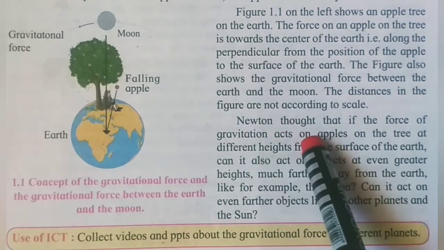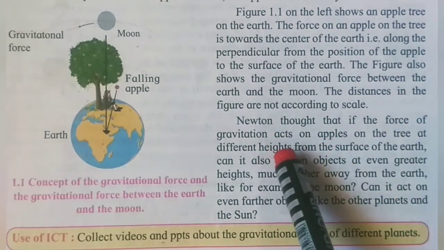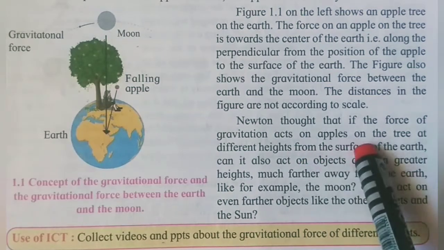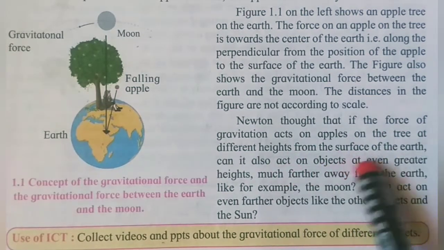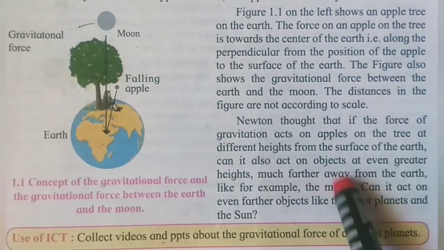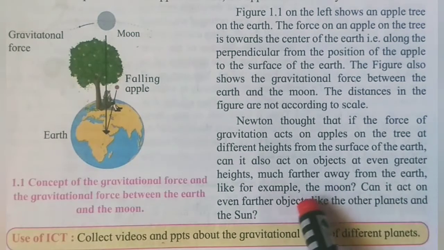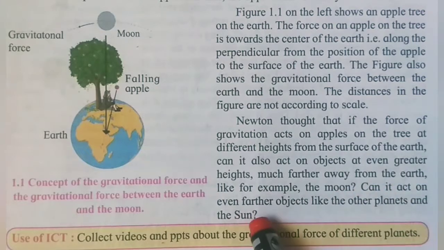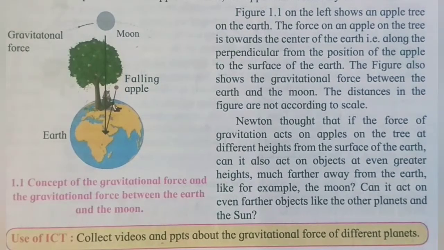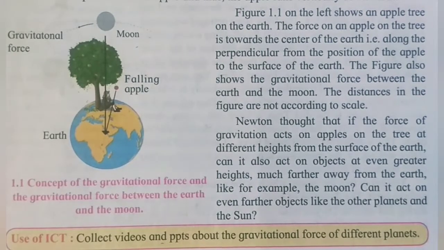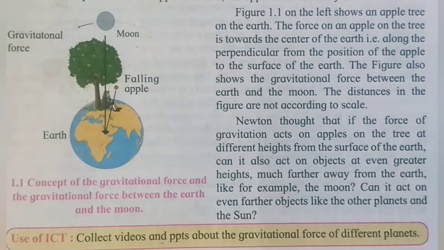Now Newton thought that if the force of gravitation acts on apples on the tree at different heights from the surface of the earth, can it also act on objects at even greater heights, much farther away from the earth, for example the moon? Can it act on even farther objects like the other planets and the sun? That is his thought.